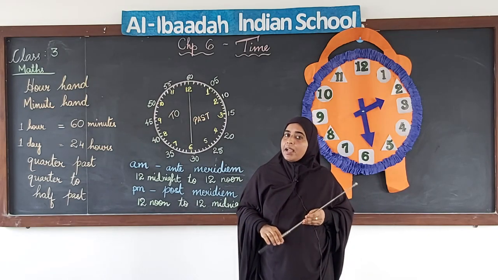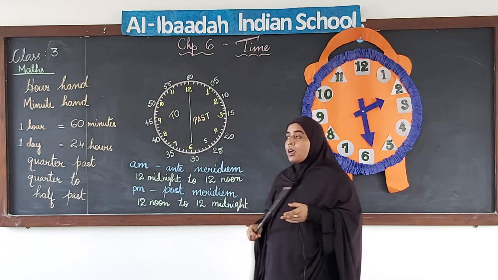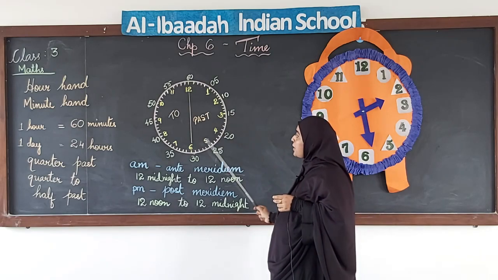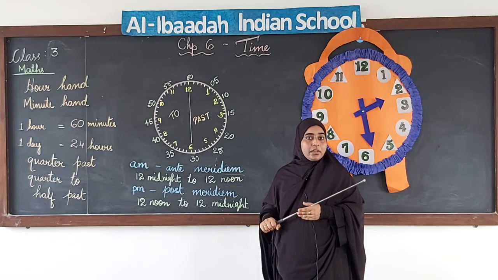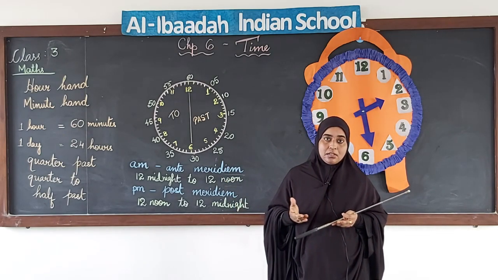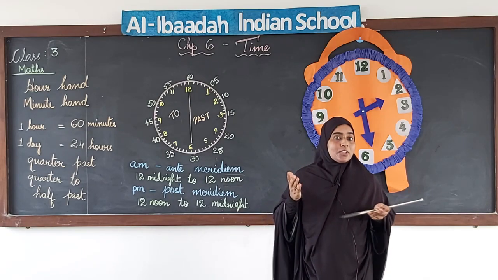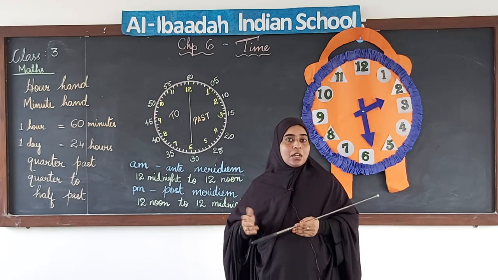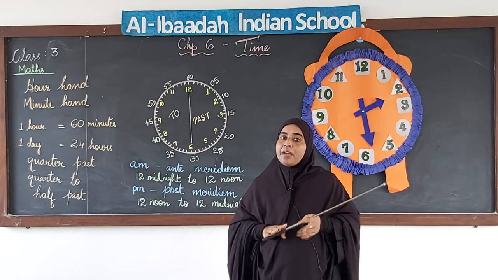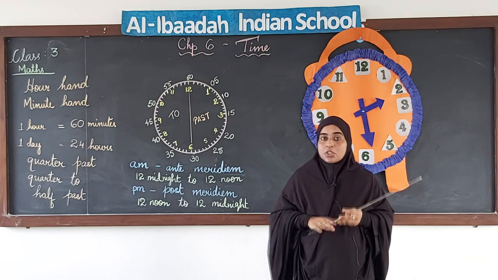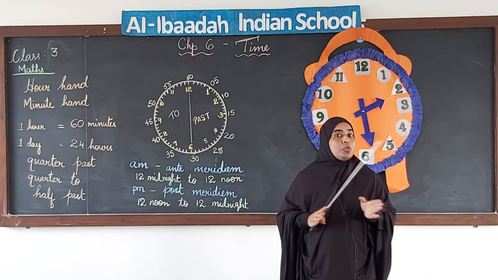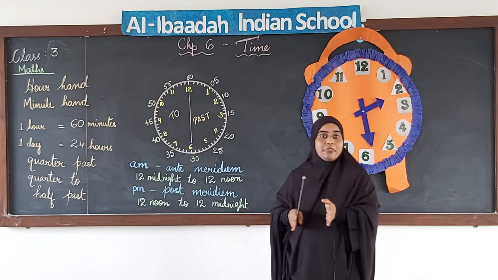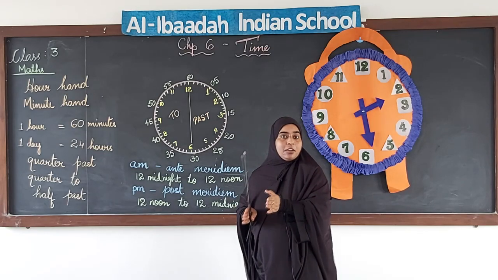Now, if one day has 24 hours, a clock is showing us only 12 hours, right? So, how do we read 24 then? That is a question mark. When the clock has only 12, then what about the whole day of 24 hours? How do we read them? So, what we have done? We have divided this 24 into two groups. 12 and 12 make 24.